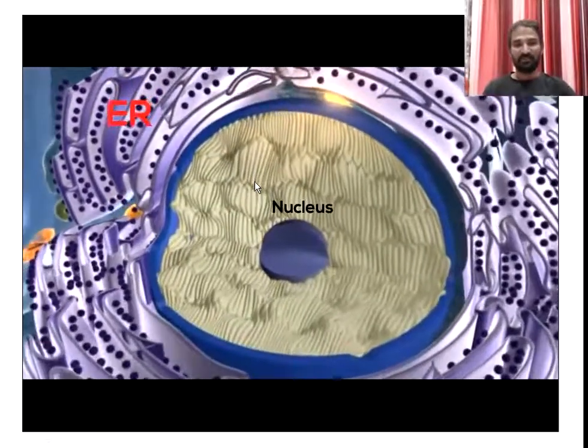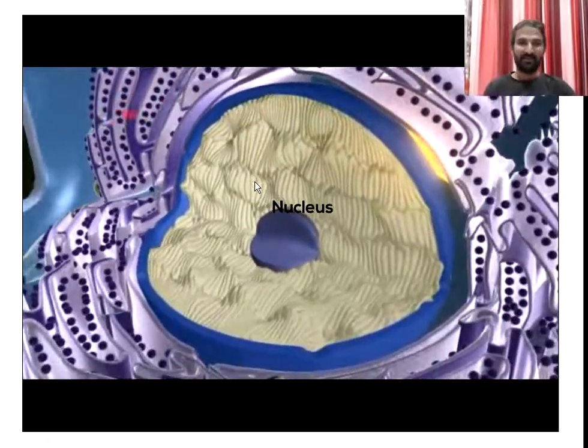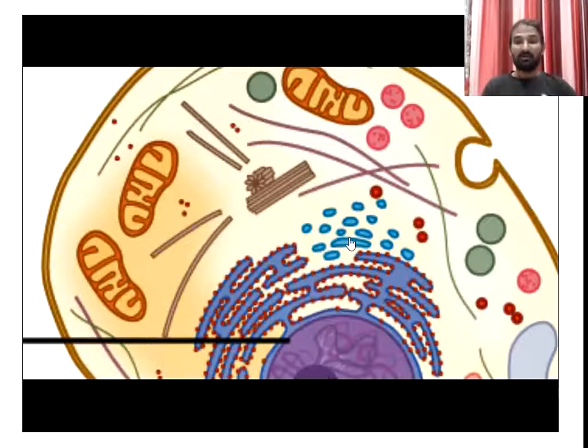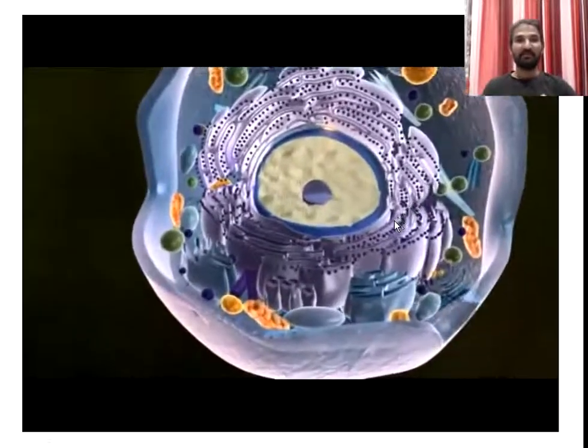Just see how amazing it is. Along with the rough endoplasmic reticulum, the smooth endoplasmic reticulum is also present. Just see here, this is the smooth endoplasmic reticulum, which is involved in lipid synthesis.